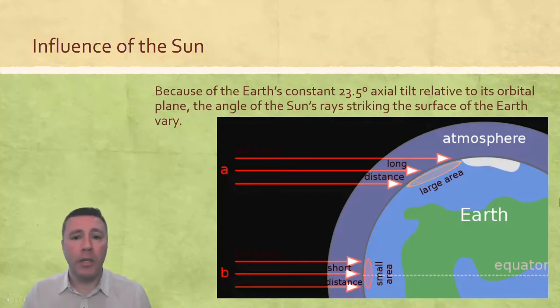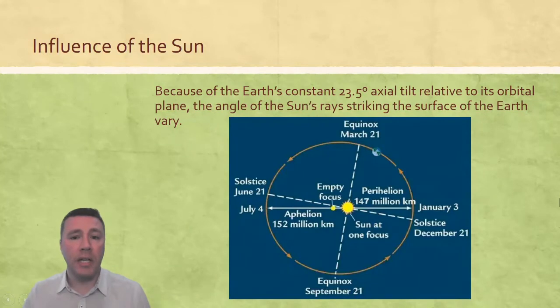So when we look at the orbit of the Earth around the sun in total, because of that angle, we can see that in December, at that much steeper angle, there is actually less energy per unit of area distributed over the Earth's surface. Days are colder, there's less sunlight available per 24-hour period.